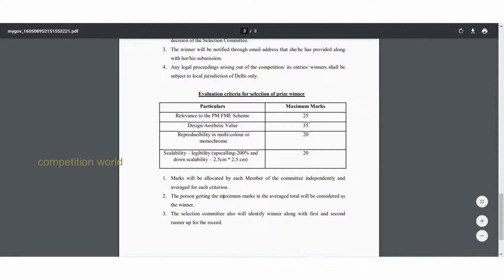Based on those marks, they will select the winner of the competition. Marks will be allocated by each member of the committee independently and averaged for each criterion. The person getting the maximum marks in the average total will be considered as the winner. The selection committee will also identify the winner along with the first and second and the runner-up for the record.